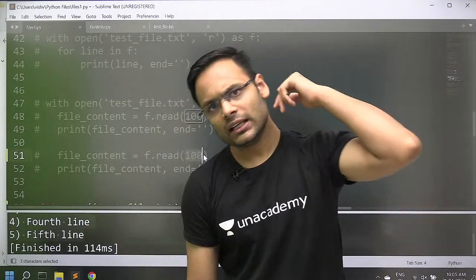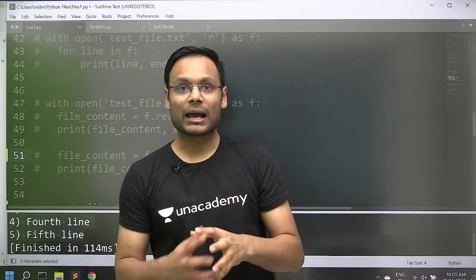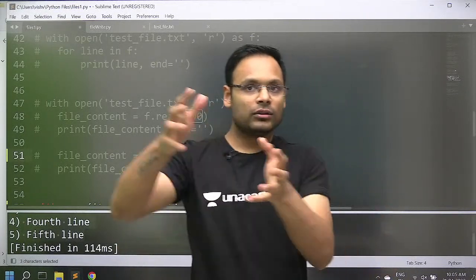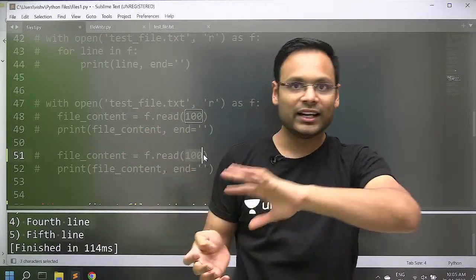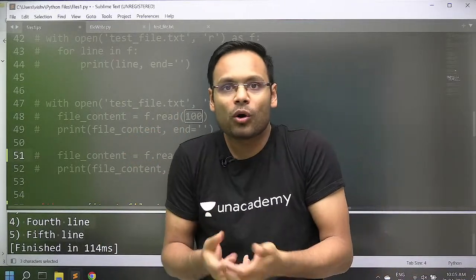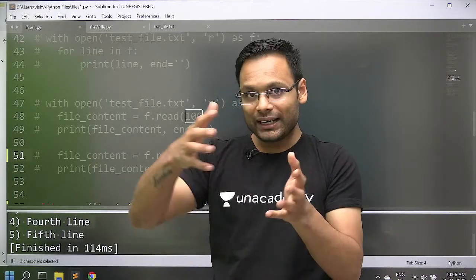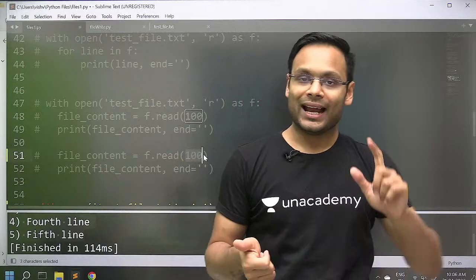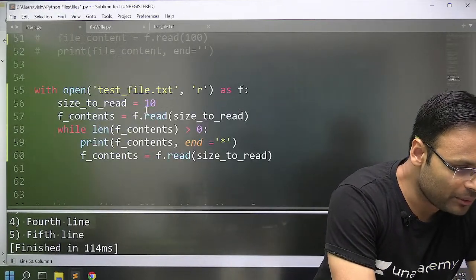If I try to read the same file again for 100 more characters, you know what happens? Again the problem happens: there are no more characters in the file. File reading is over, but I don't know about it. How many characters were there in the file? I don't know. So how many times will I have to run it? I don't know. And that is why this particular code will be helping you.